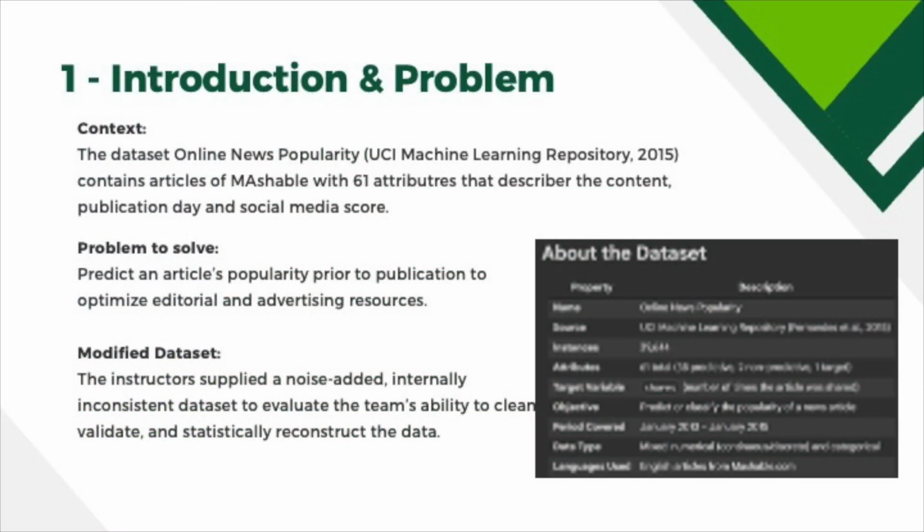First, the problem. We use the online news popularity data. 39K Mashable articles, 61 attributes, target is the share count. Business objective: estimate popularity pre-publication, so editors steer promo budget to likely winners. For realism, our instructors injected noise. Phase 1 tests whether we can clean, validate, and statistically reconstruct that data.